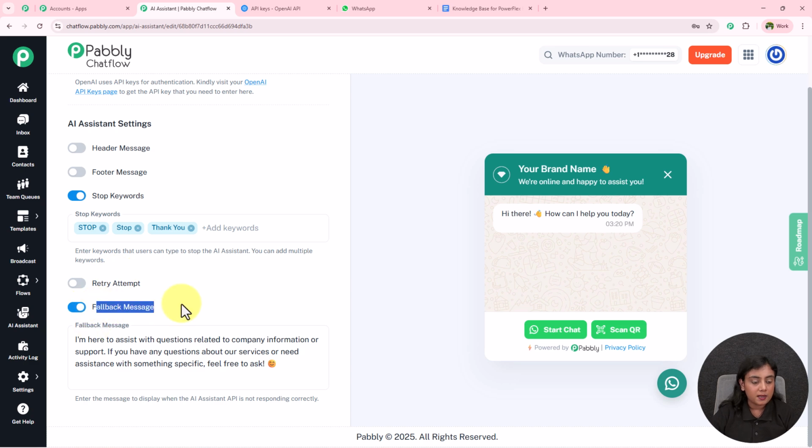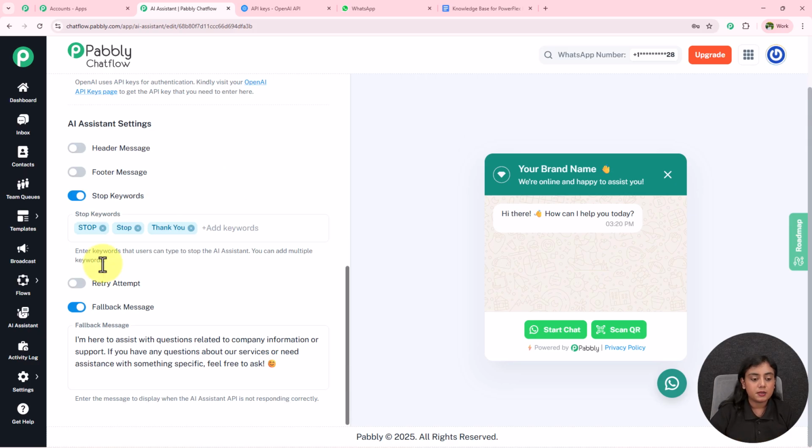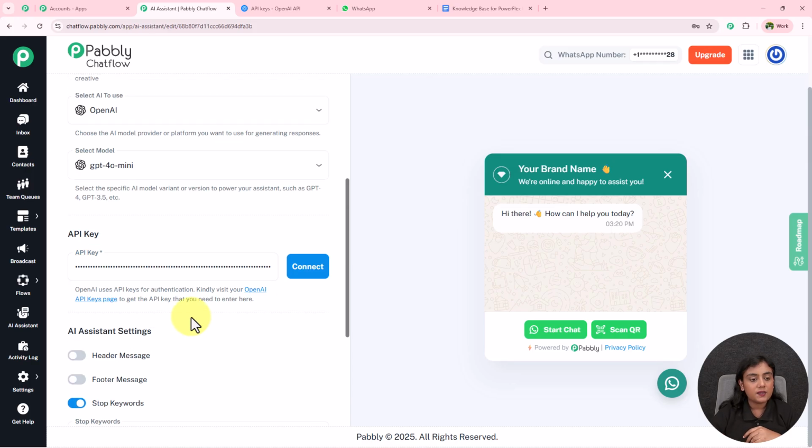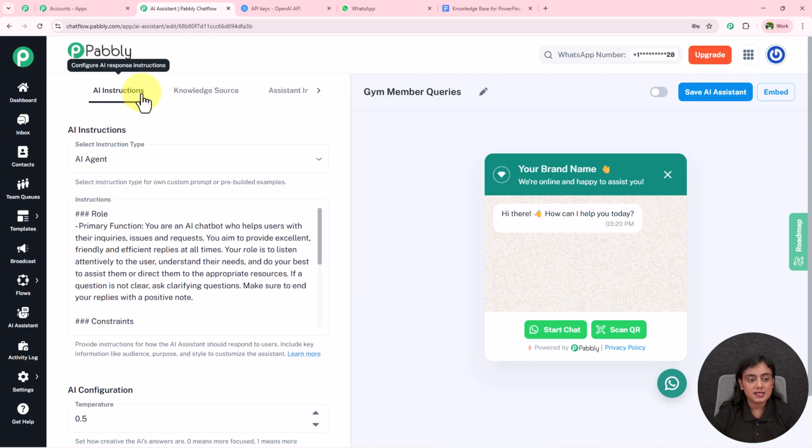Next is fallback message. So let's suppose your API key that you've entered right over here is not working properly, then the customer will receive this message right over here. That means this AI assistant is not currently working. Okay, so after setting up all these things, our first setup, that is AI instructions, is completed.